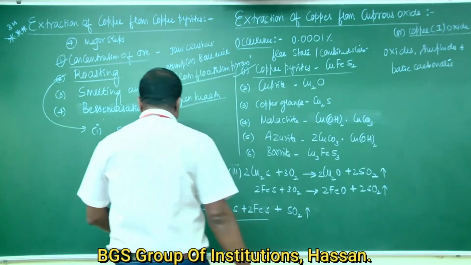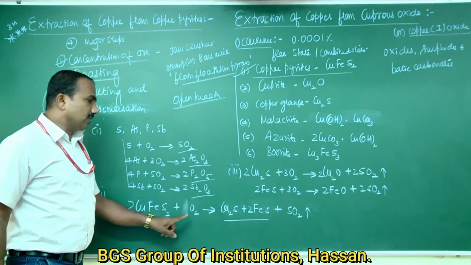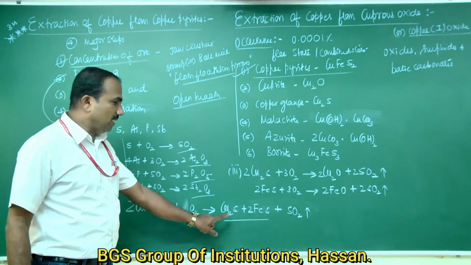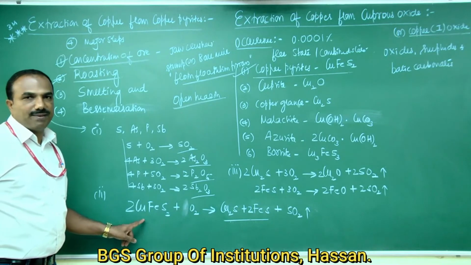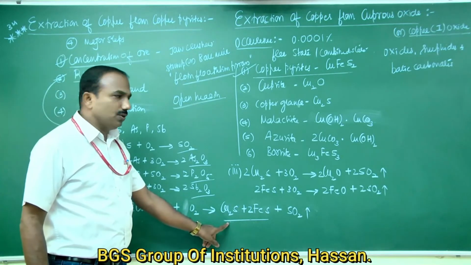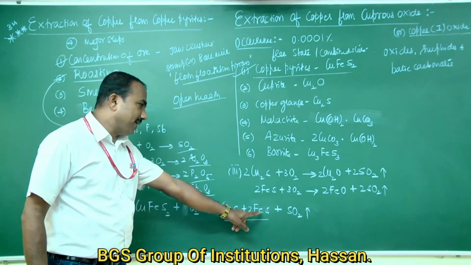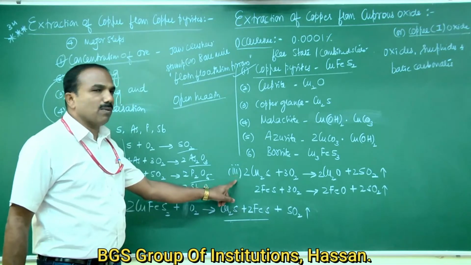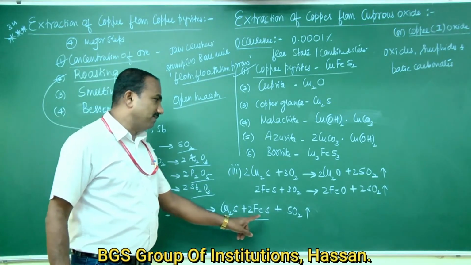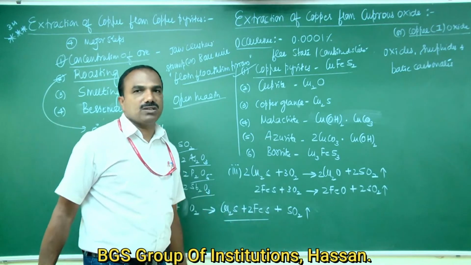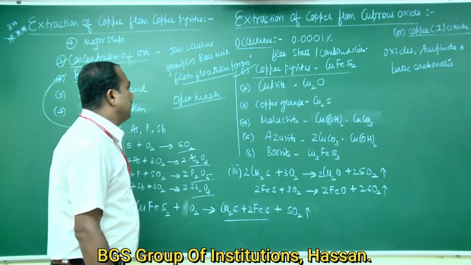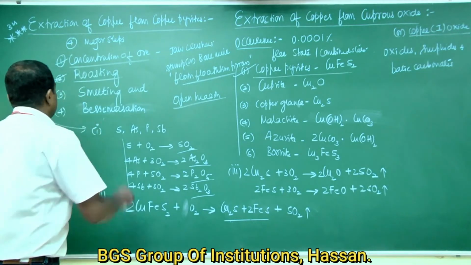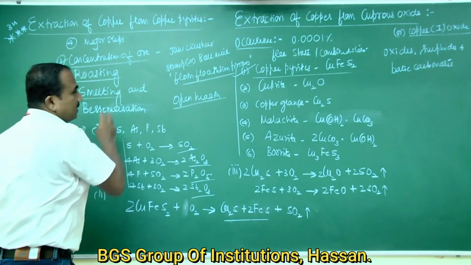Second, the copper pyrites ore is oxidized to form a mixture of cuprous sulfide and ferrous sulfide: 2CuFeS2 plus O2 is equal to Cu2S plus 2FeS plus SO2. Third, the mixture of cuprous sulfide and ferrous sulfide is further oxidized to form a lower oxide with the liberation of sulfur dioxide gas. So this is roasting. And the third one is smelting.